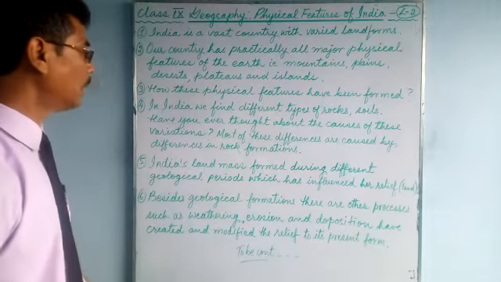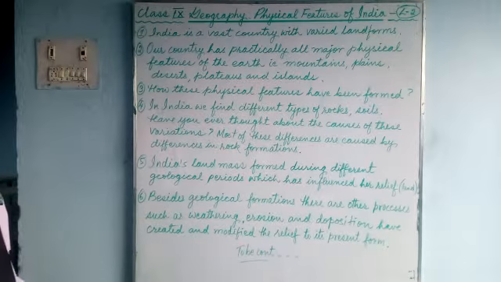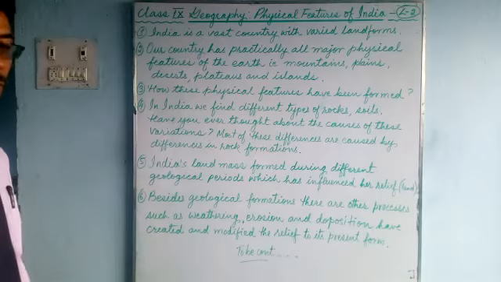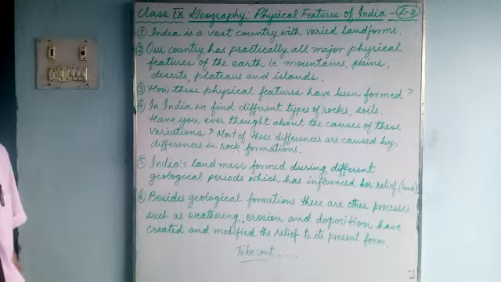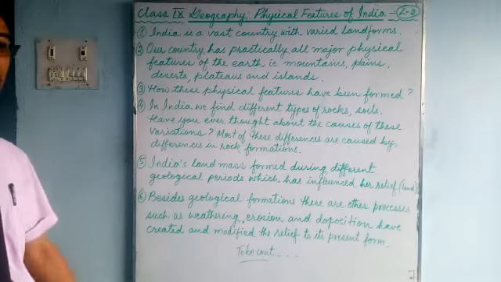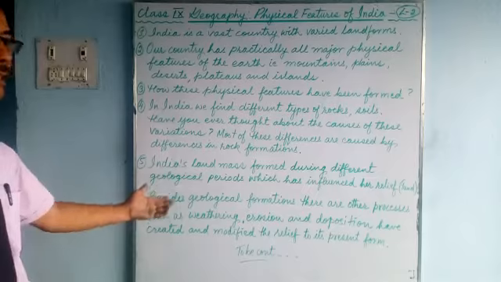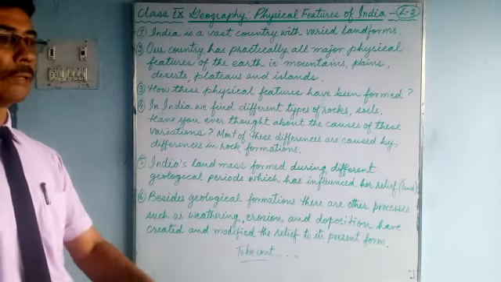So, now here there are 6 points. You can take a screenshot and go through it while you are offline, and read the book as well. Lesson 2, Physical Features of India. Read it at home also, and while I am explaining, listen carefully. Many of the terms you have to understand.